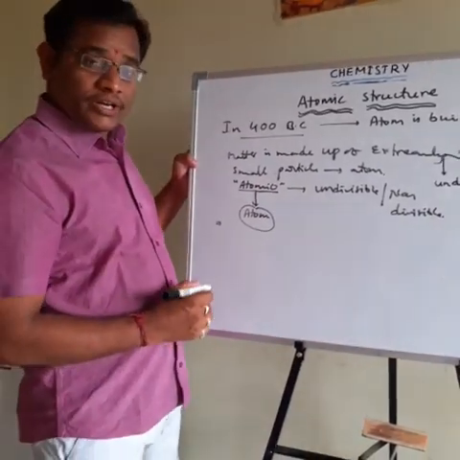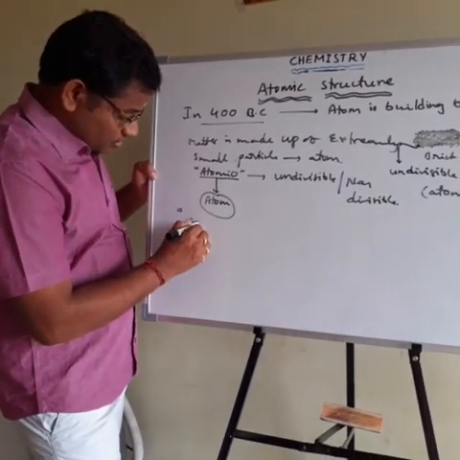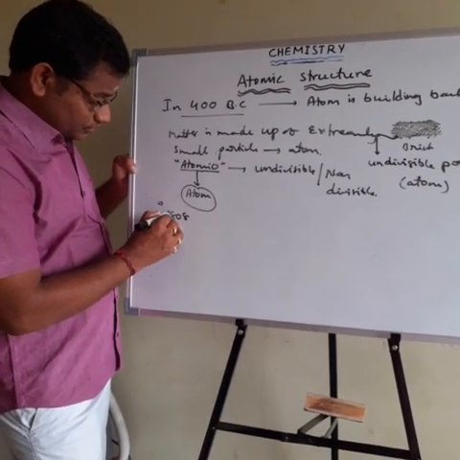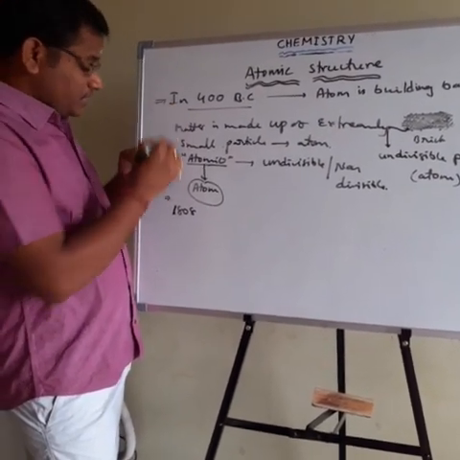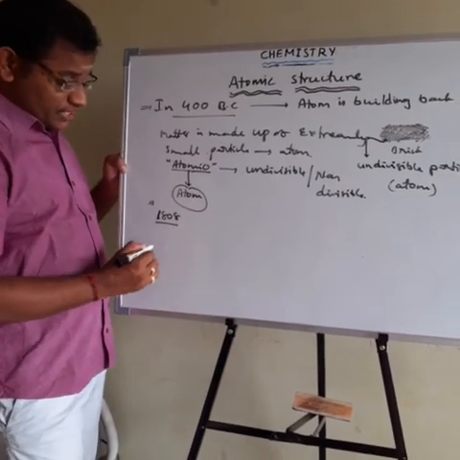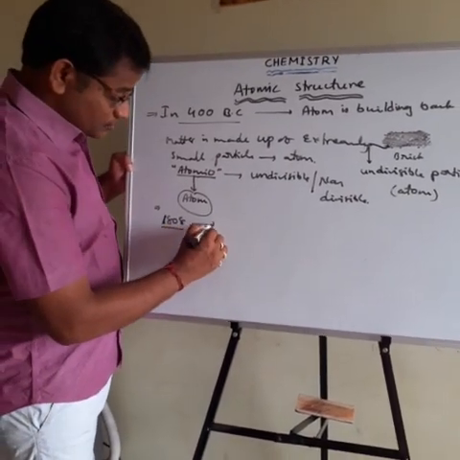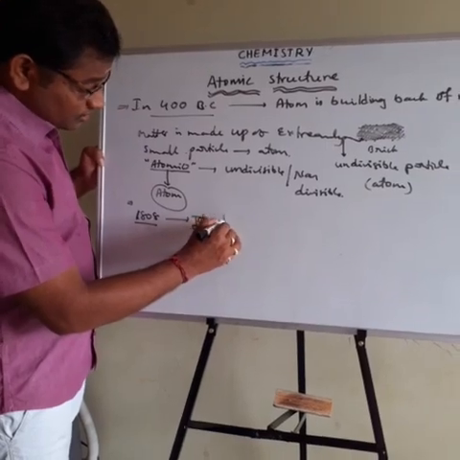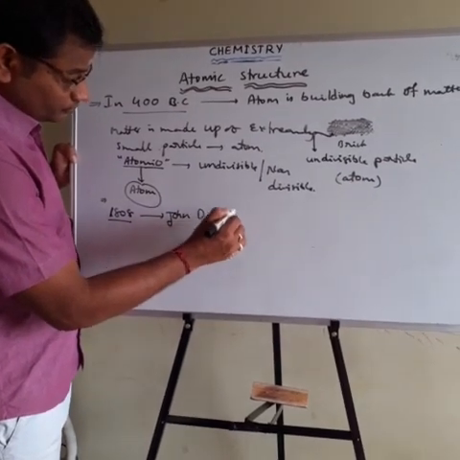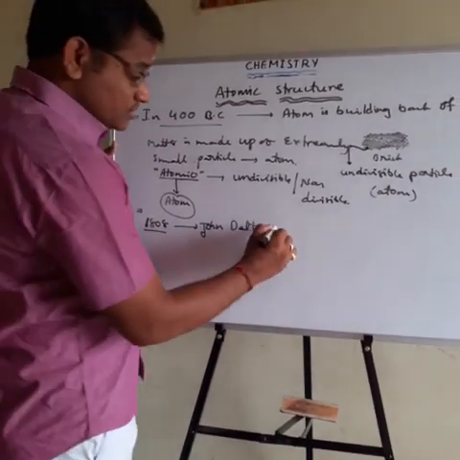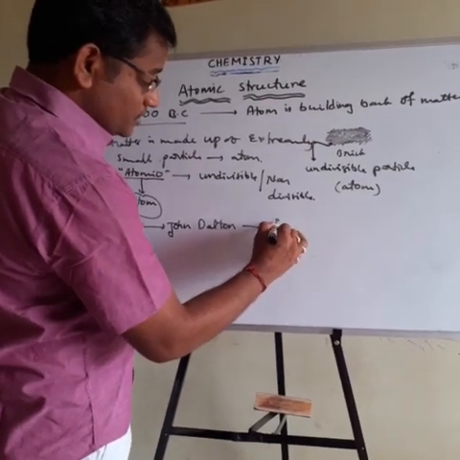After this, next is 1808. In 1808, the British school teacher John Dalton described the first atomic theory of matter.